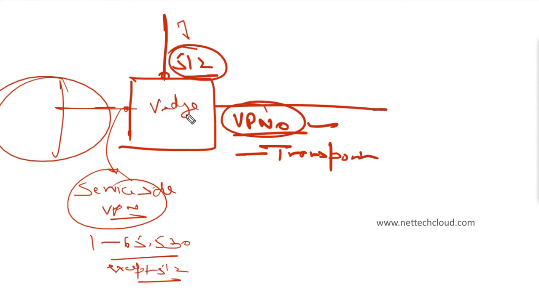So that's the WAN device. What about the controllers? Controllers have only two VPNs, right? 0 and 512. There is no concept of service side VPN. And by default, communication between different VPNs is not allowed, same as the VRF concept. If required, yes, that is possible. By default, no. There is no routing or communication between different VPNs here.